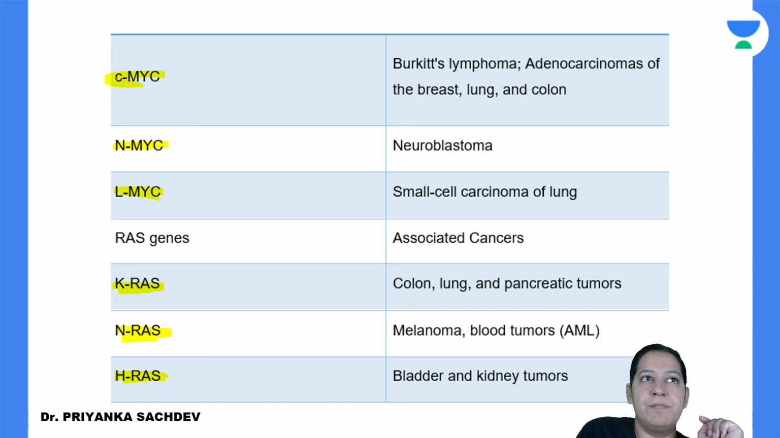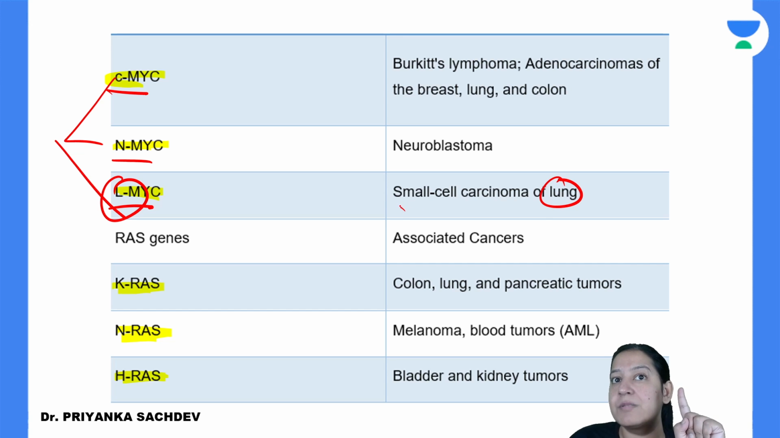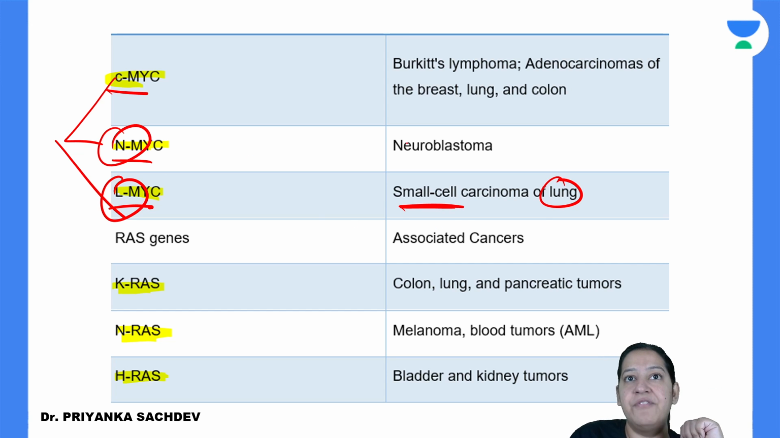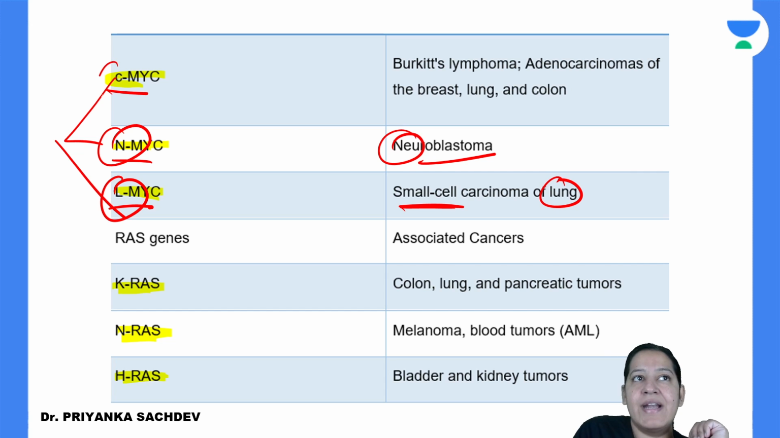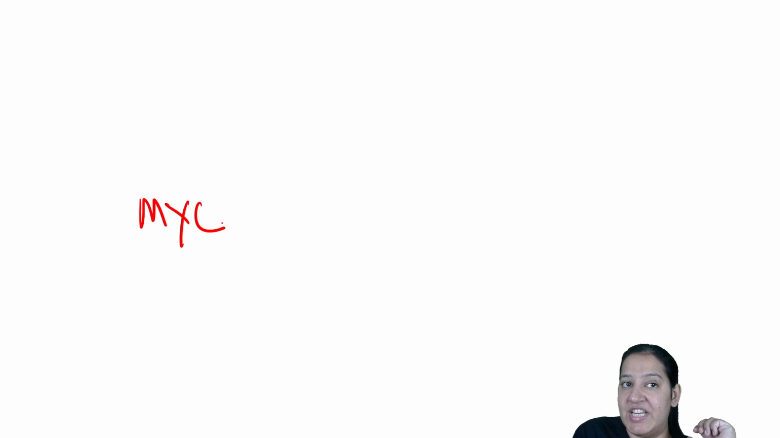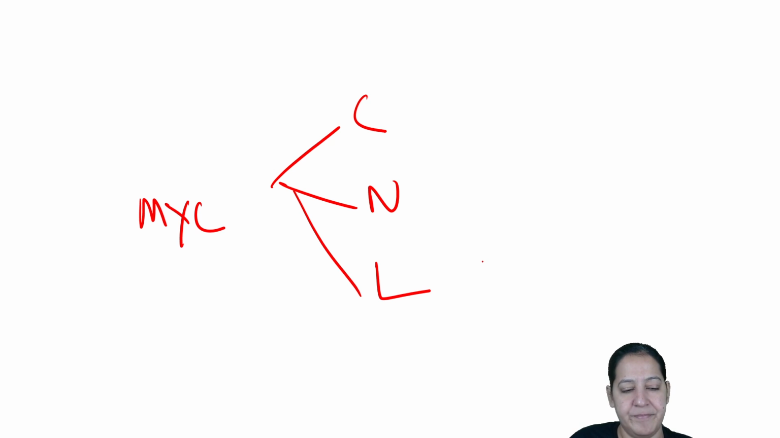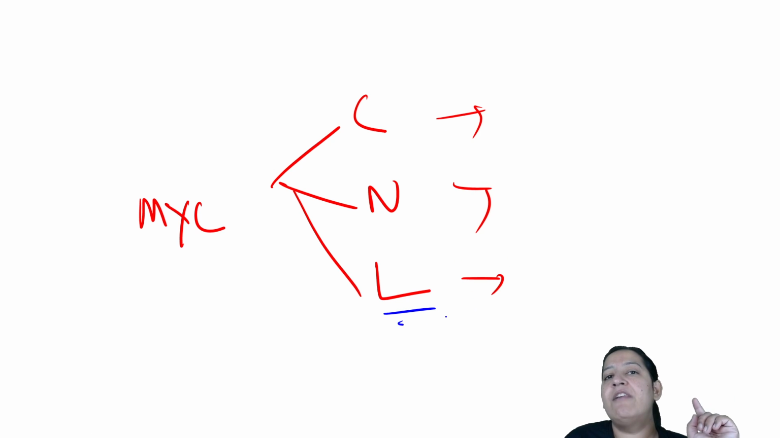These are the three types of MYC: C-MYC, N-MYC, L-MYC. L is for lung, specifically small cell carcinoma of the lung. N is for neuroblastoma. And C is for Burkitt lymphoma. Okay, let me tell you. So MYC gene is of three types: C-MYC, N-MYC, L-MYC. Mutation of which leads to L for lung.